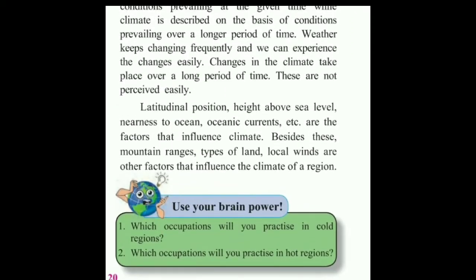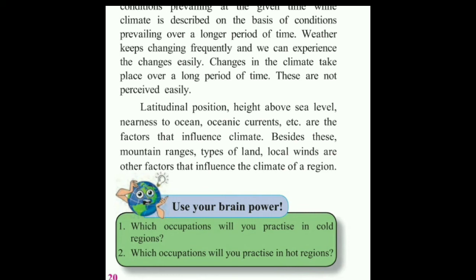Latitudinal position, height above the sea level, nearness to ocean, oceanic current, etc. are the factors that influence climate. Some of the factors that influence climate is latitudinal position. Remember students, we have seen the picture of different latitudes. Perpendicular rays are hot, so higher temperature. As we move away from the equator towards the polar area, the temperature decreases. So latitudinal position plays an important role in determining the climate of a place.